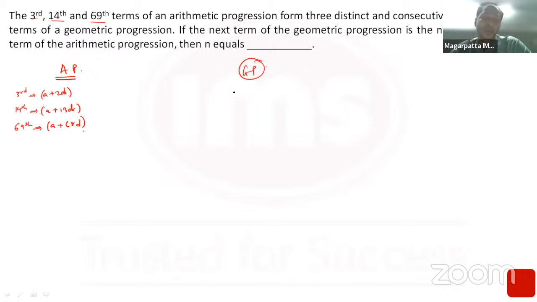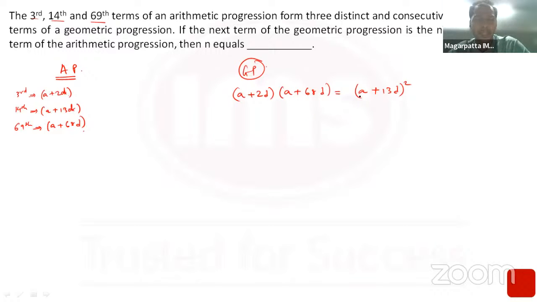In a GP, I know the product of the extremes is equal to the square of the middle term, right? The middle term is the geometric mean of the other two. So basically, a plus 2d into a plus 68d is equal to a plus 13d, the whole square of it. All right, I think I can solve this.